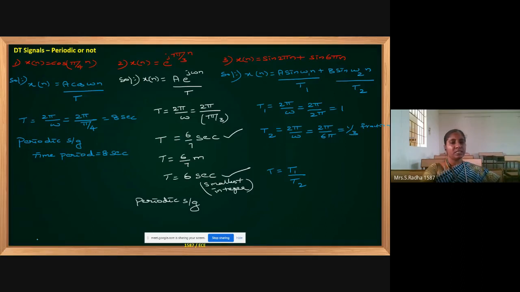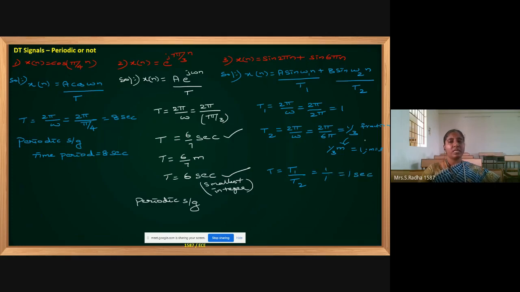To a full integer. Okay, only then you can go for T1 by T2. So what is the smallest integer possible? How will you convert this to an integer? 1 by 3 m. Put any value for m so that it becomes a full integer. If m equals 3, the 3 and 3 get cancelled and it becomes 1. So now T1 value is 1, T2 value is also 1. So 1 by 1 is 1 second.